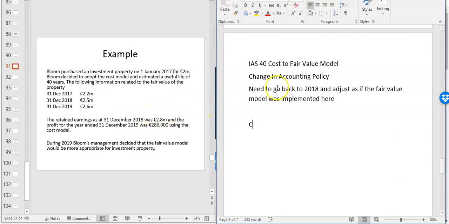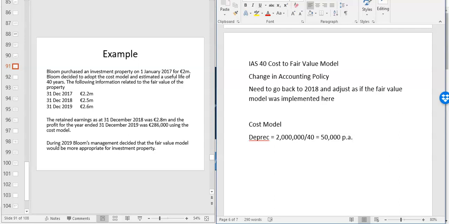First thing is the cost model. In the cost model, your depreciation each year would have been 2 million divided by 40, which would have been 50,000 per annum. That's how the cost model works, assuming no residual value, and you divide across the useful life.